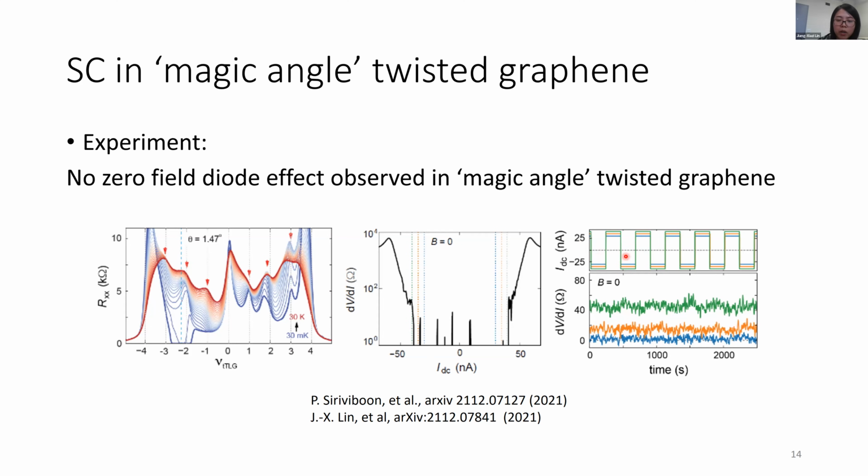And for a small current, the blue one here, the state is superconducting at both sides of the current. And when we increase the current amplitude a little bit, for example in the green one here, the system is resistive for both sides. So this is a total, we can see, complete absence of the diode effect.